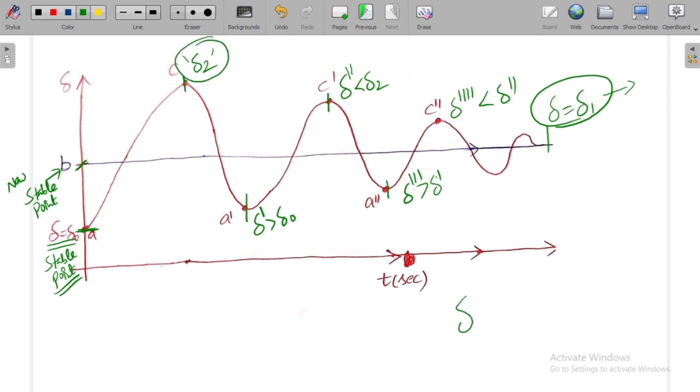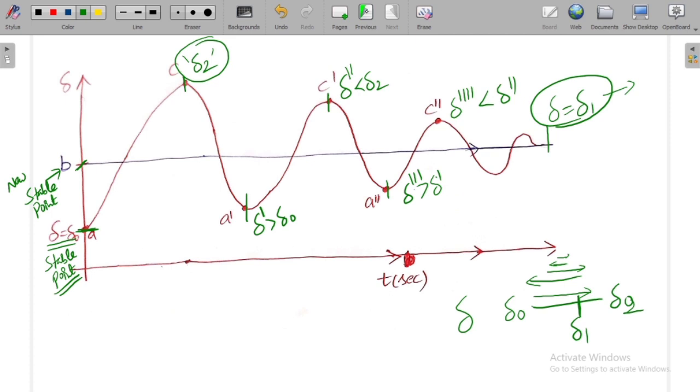So what happens is delta swings between delta naught and delta 2, like this, and finally it settles at a point delta 1. This is the variation of delta with respect to time, and we can understand that with the help of the equal